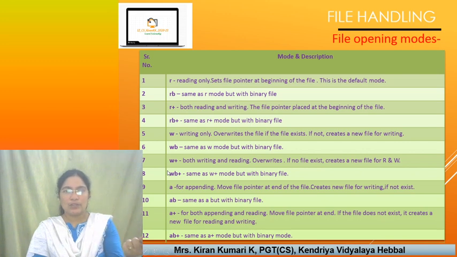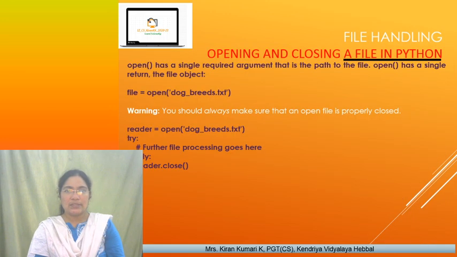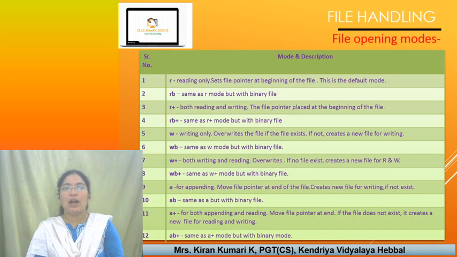If it is assigned to f dot close, we will use it. So when you are opening the file, in which mode? As we have different types of files, there are different modes of operation also. R is for reading only. It sets the file pointer at the beginning of the file. This is the default mode. In the above slide, we haven't mentioned any mode. Then which mode will it open? It will open by default in R mode, that is reading only.